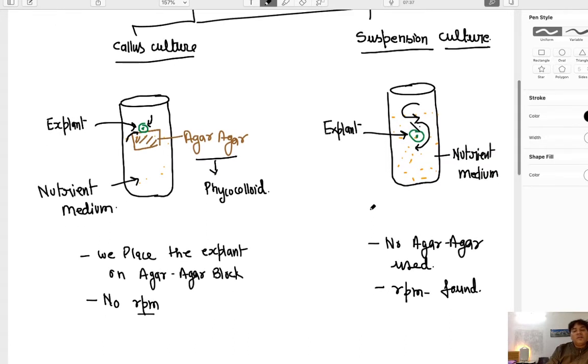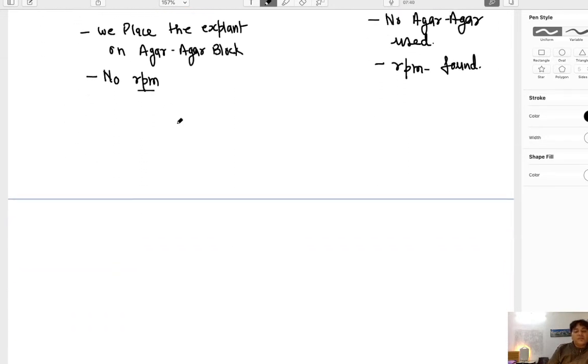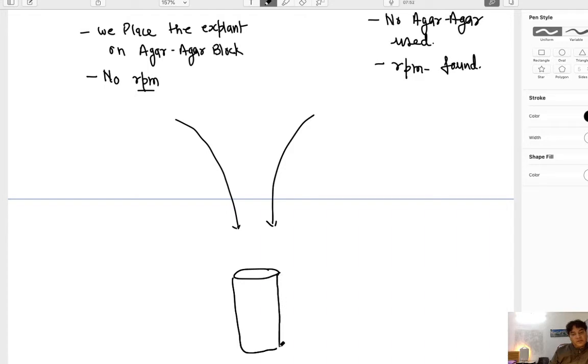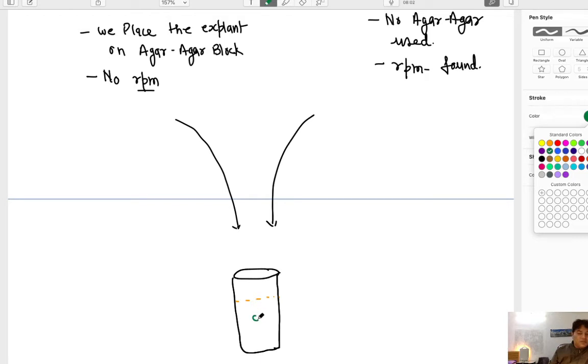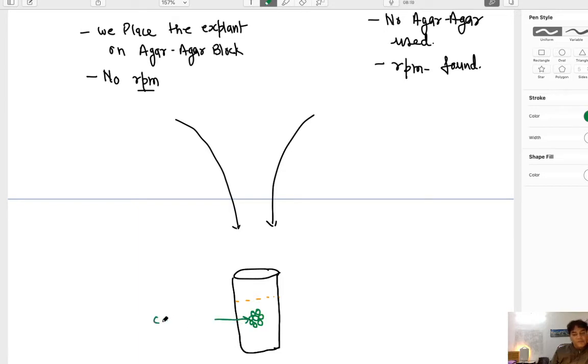Now, whatever the culture, technically in both cases the final condition will be the same. Whether it is callus culture or suspension culture, finally there will be callus formation in both cases. Callus is a group of cells formed by mitotic division of the explant. So this is the callus found in the nutrient medium.